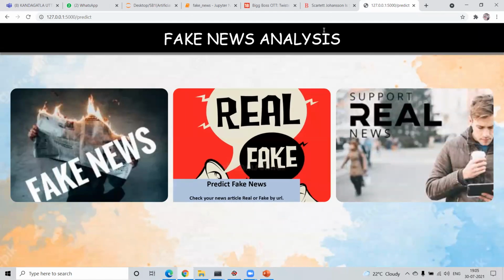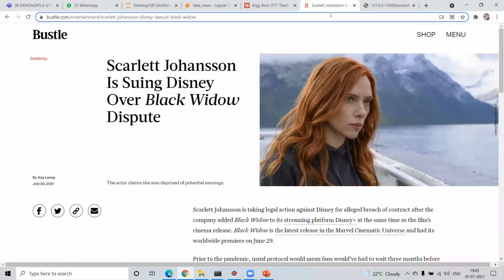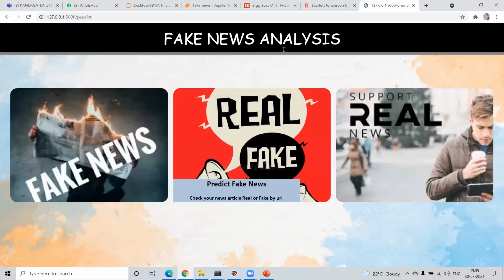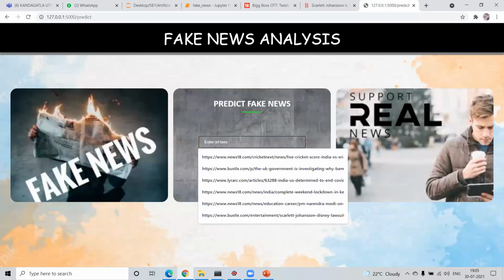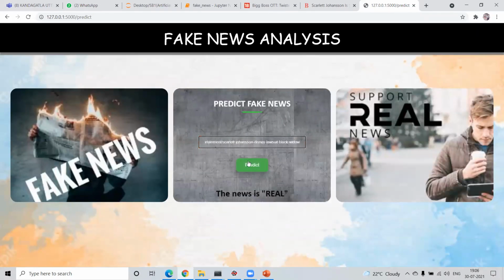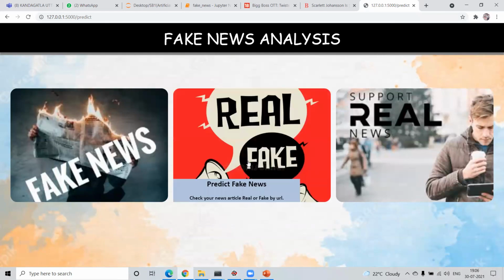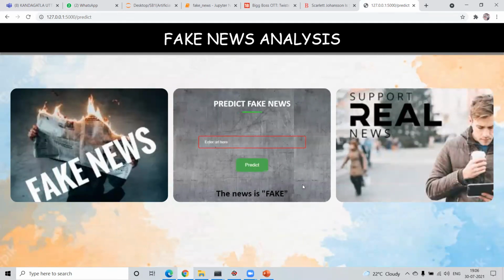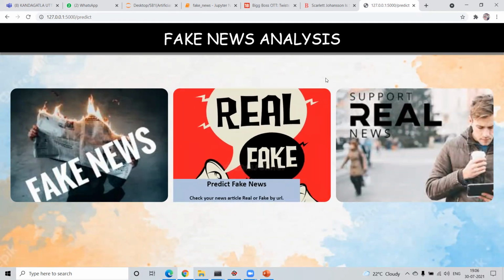Now for testing the fake one, we are taking another URL. By seeing it, you can see that it says Scarlett Johansson is suited for Disney overall. This is a fake one. So we are putting this on our HTML page in our website. You can paste it here and predict it. After predicting, it shows it is a fake one. So that's all.